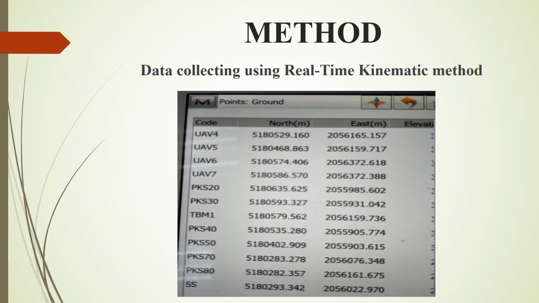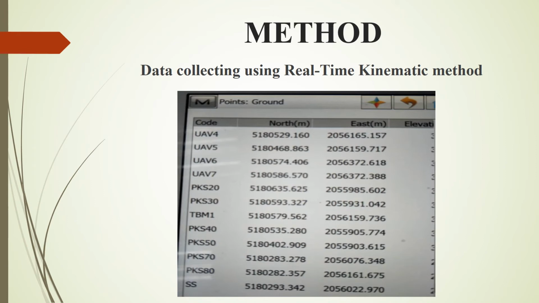Data collecting using the real-time kinematic method. This table shows the source data collected by real-time kinematic. Station SS7064 selected as a base station and ground control points PKS20, PKS30, PKS40, PKS50 and PKS80 selected as rovers for the real-time kinematic method.